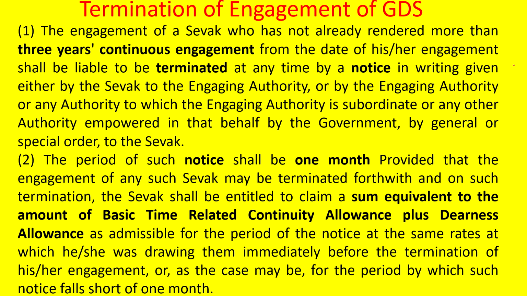The notice period shall be 1 month, and even the GDS can be terminated forthwith, immediately also. In such a condition, what you have to do is, an amount equivalent to the basic TRCA plus DA should be given to the GDS by sending a money order, for whatever period may be falling short of 1 month. That amount should be paid.